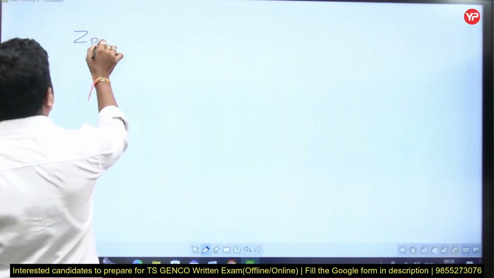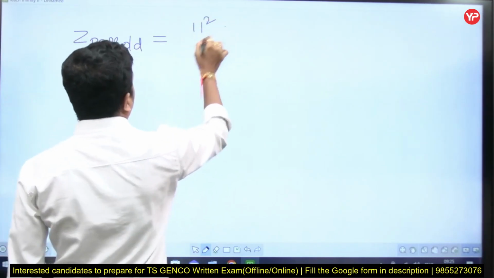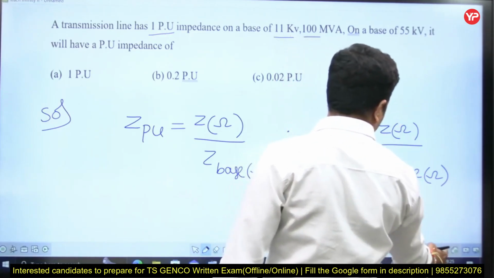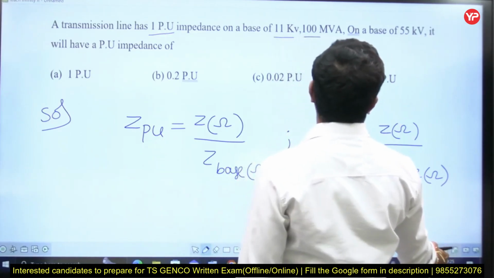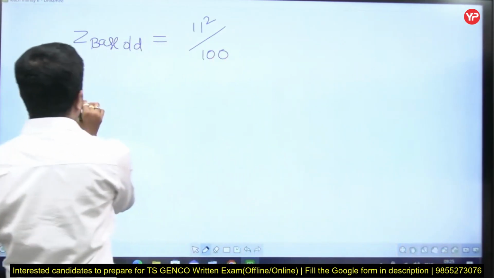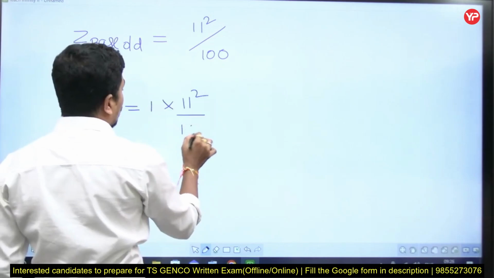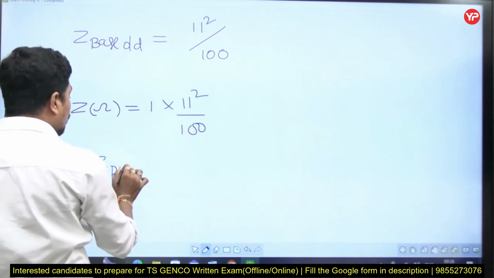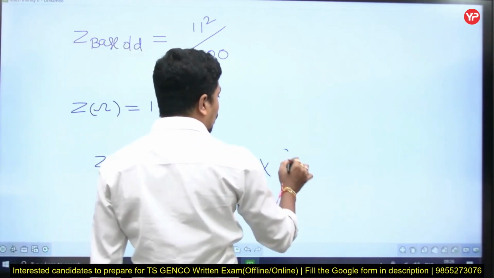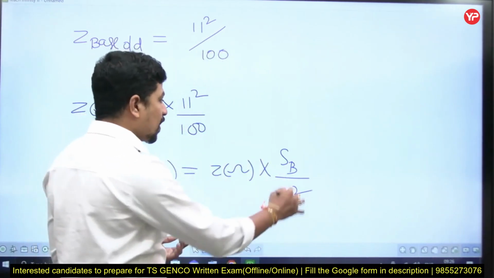So old Z base is what? 11 square by, I forgot the data. Let's come back. 11 square by 100. Yes. And new is 55. Just the voltage is changed. New is 55, 100 MVA. Now Z in ohms is equal to 1 into 11 square by 100. Now Z per unit new is equal to Z in ohms into S base by V base square. Right? These are the new bases.